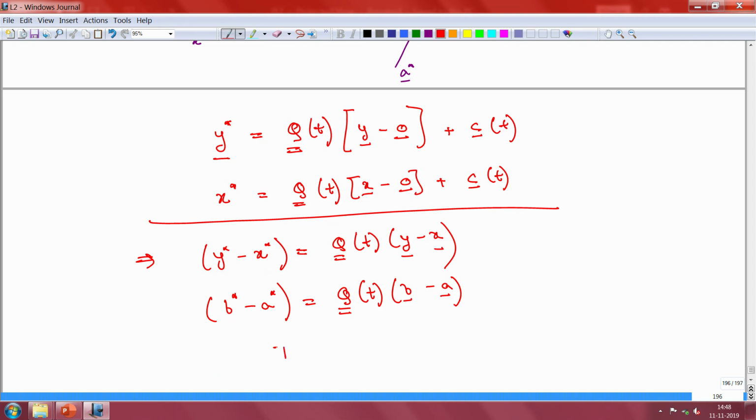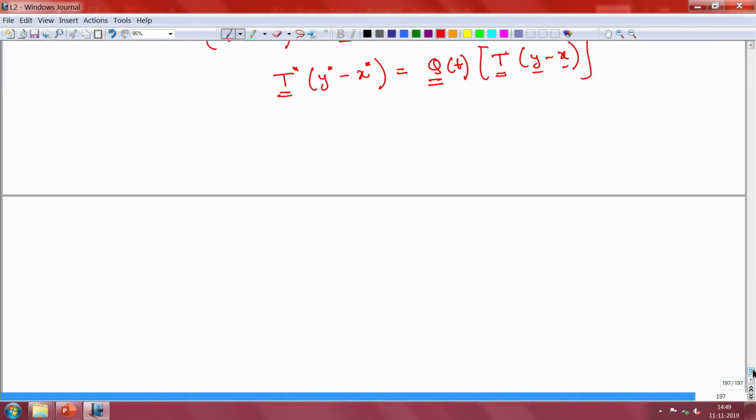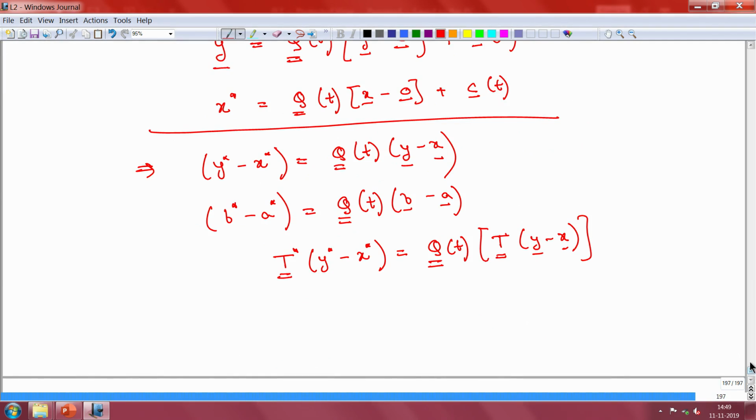So, T star into y star minus x star should give me this quantity now, but this is T acting on y minus x. Okay.